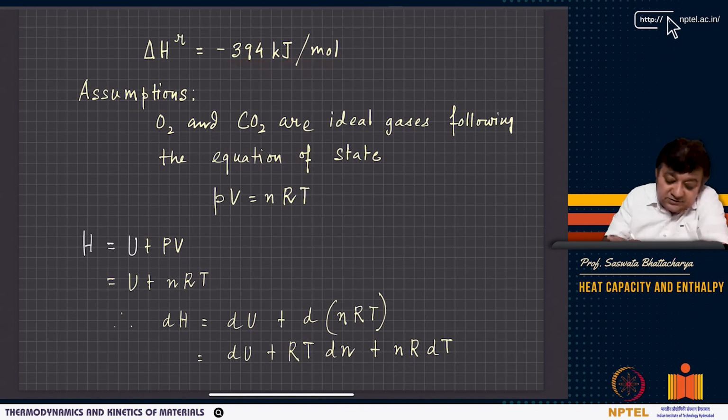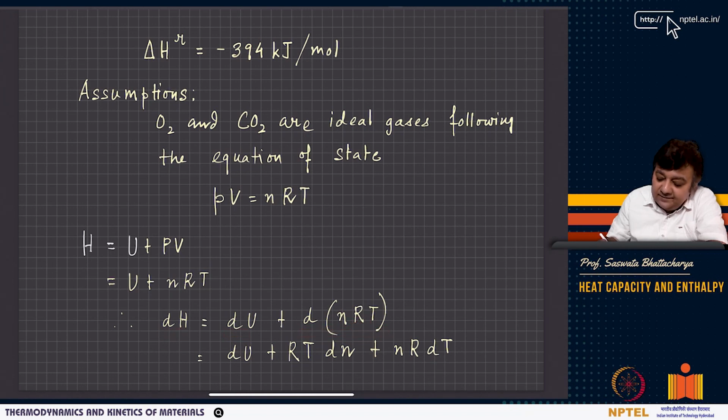Now, we are assuming oxygen and carbon dioxide to be ideal gases. That means they follow this equation of state, PV equals nRT. And we know H is U plus PV. Now, instead of PV, I write U plus nRT. Now you have dH, which is dU plus d(nRT). R is the gas constant, you can take it out.